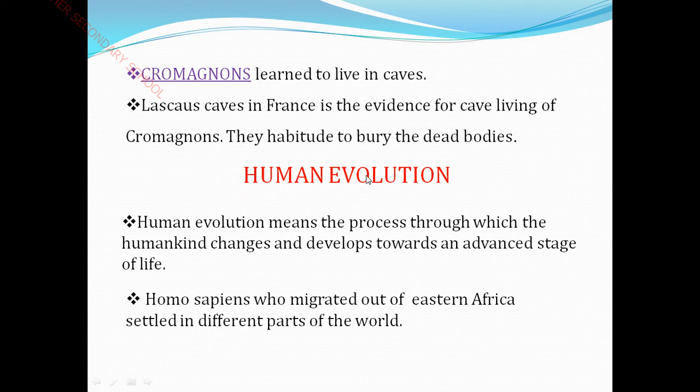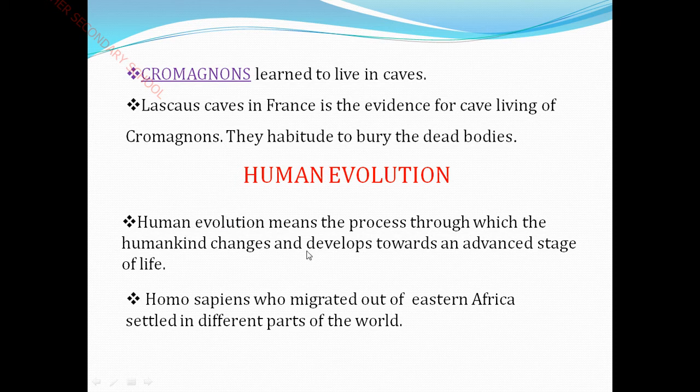See, next one, human evolution. You already know about that, as it is the title of this unit, this lesson. Human evolution means the process, once again I repeat, the process through which humankind changes and develops toward an advanced stage of life is called human evolution. This is a definition, children.